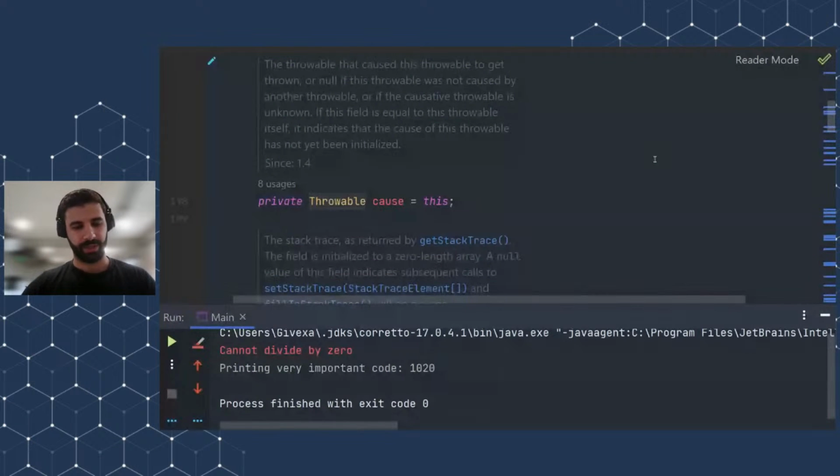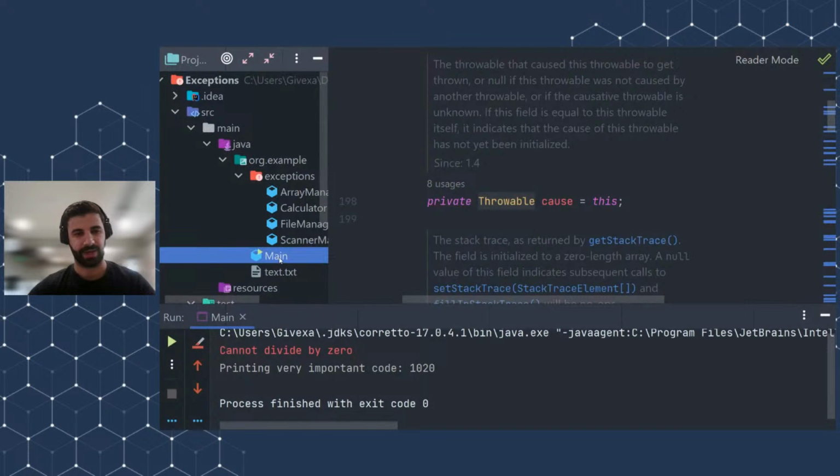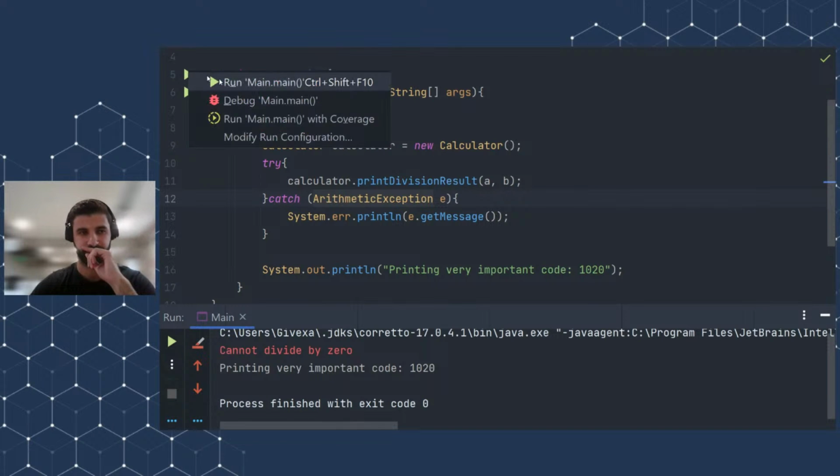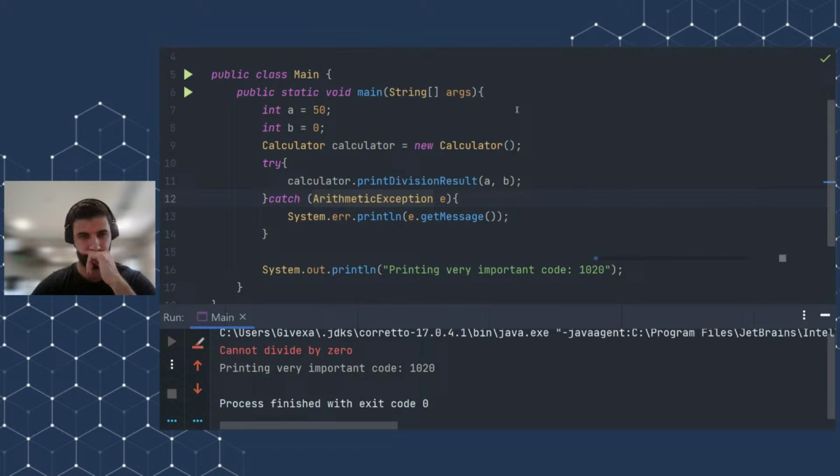So what we can do here is that in the main class, since arithmetic exception is an object and it derives from throwable, we can use all of the methods of throwable, right? So we are using getMessage. The getMessage will return a string of a detailed message of why the exception occurred. And if we run this code now, let's analyze what will happen.